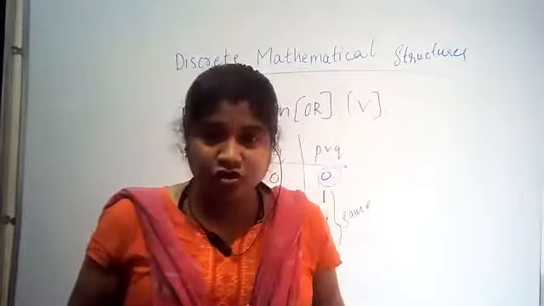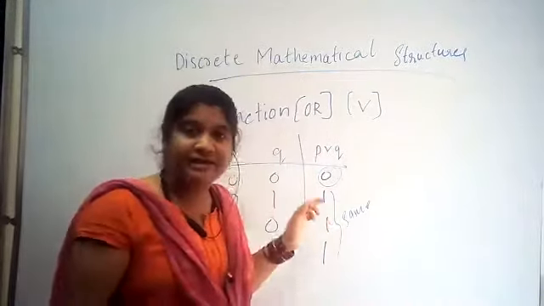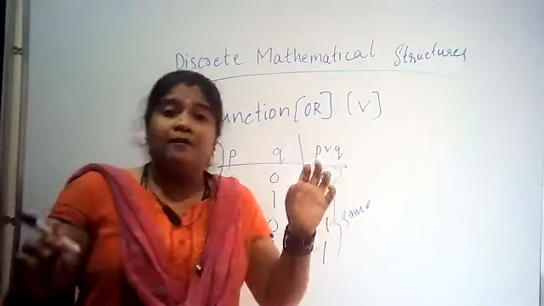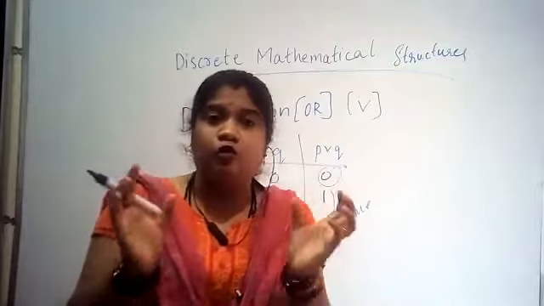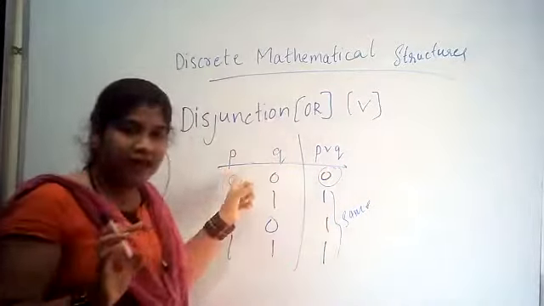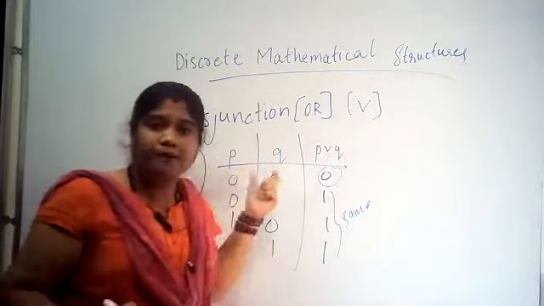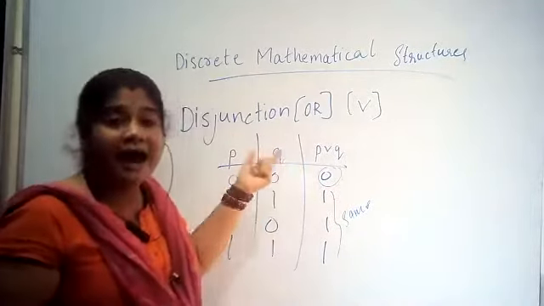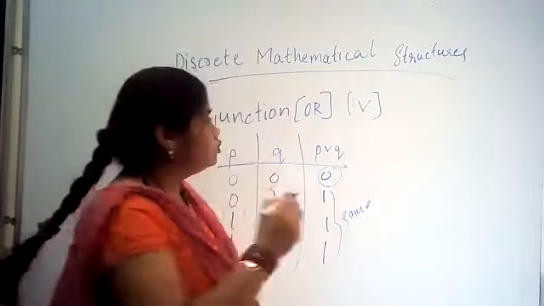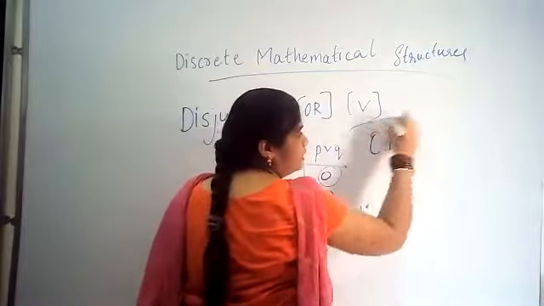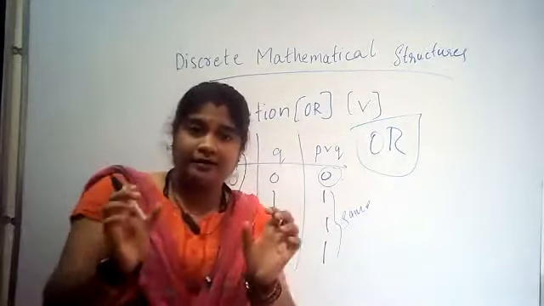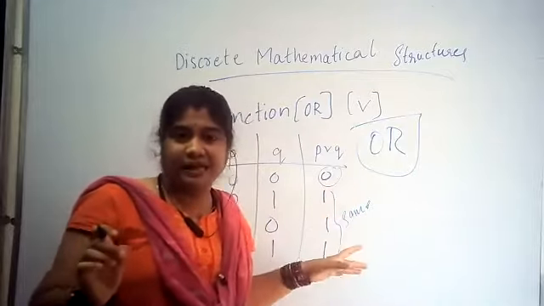A disjunction is one of the logical connectives where two propositions, one is P and the other one is Q, are connected to each other using the OR word. I'll show you how they are connected using statements.